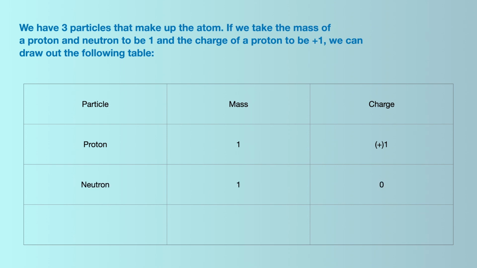Neutron will have a mass of 1, as it is almost the same size as a proton, and a charge of 0. Electron will have a mass of 1/2000, as it is much less massive than a proton or a neutron, and a charge of -1, equal and opposite to the charge of a proton.